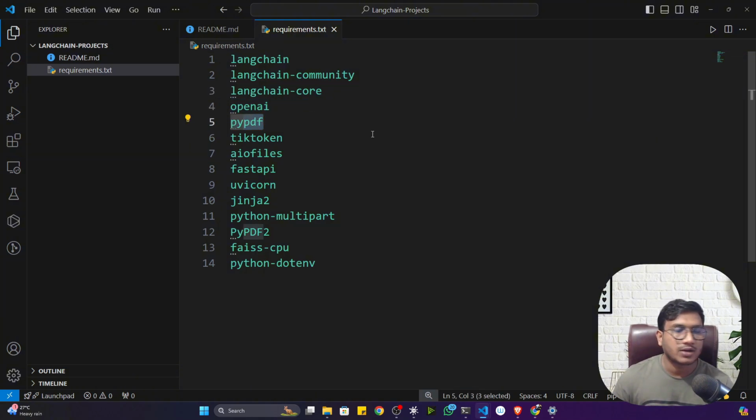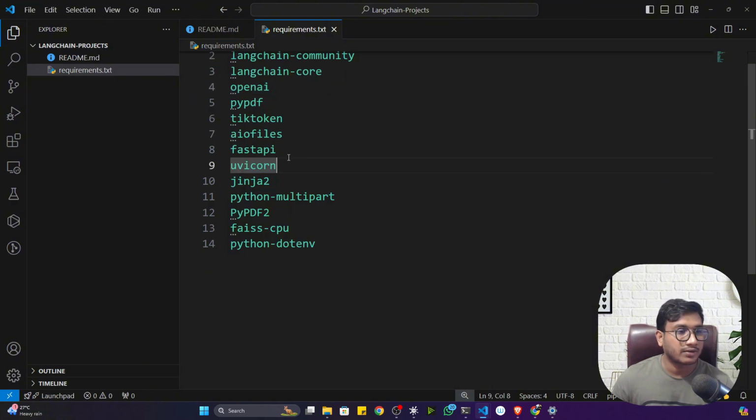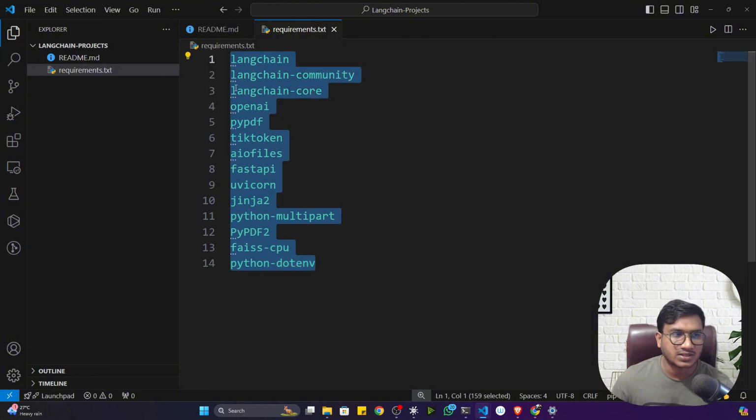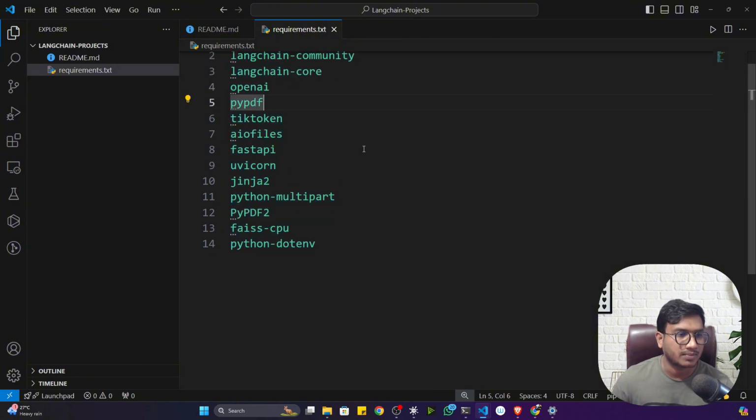Now, OpenAI and PyPDF, because the user will upload PDF documents here. As of now, we are considering PDF documents. And tiktoken is a dependency of OpenAI. Then you can see aiofiles, FastAPI, Uvicorn. These are the dependencies of FastAPI. I'll explain whenever we use these packages. As of now, just consider these are the packages I need to implement the entire project. Now you can see we'll be using FAISS, and to install FAISS, you have to execute this command: faiss-cpu, then python-dotenv because I have to manage my secret credentials.